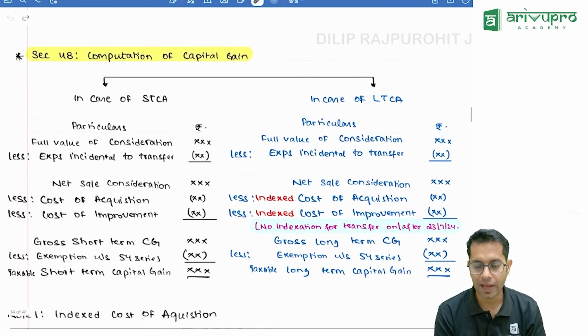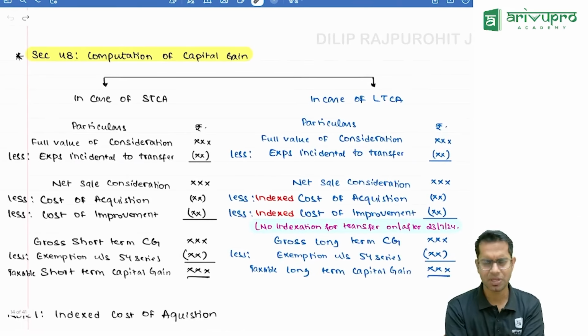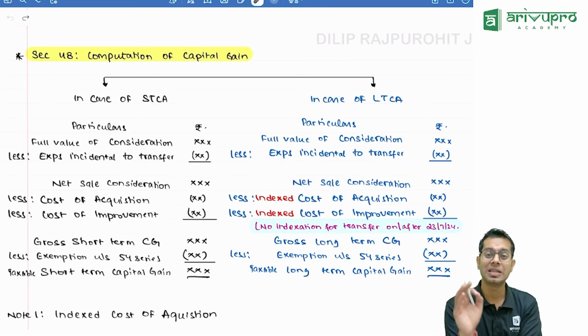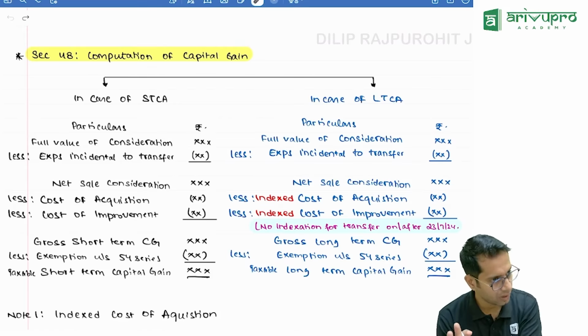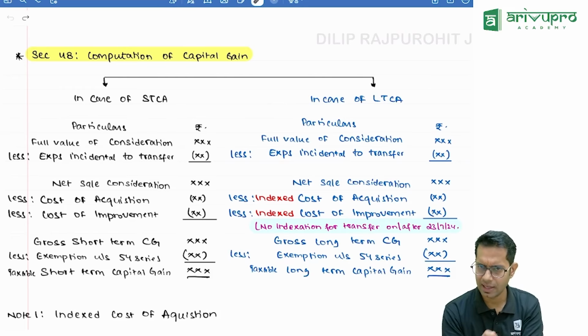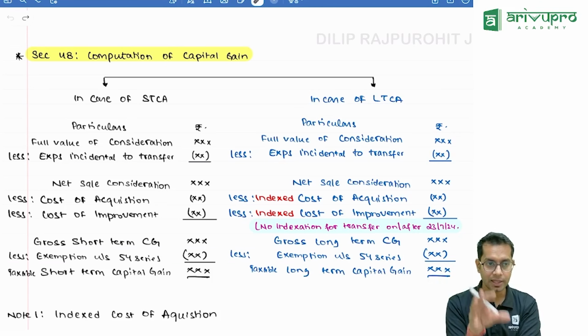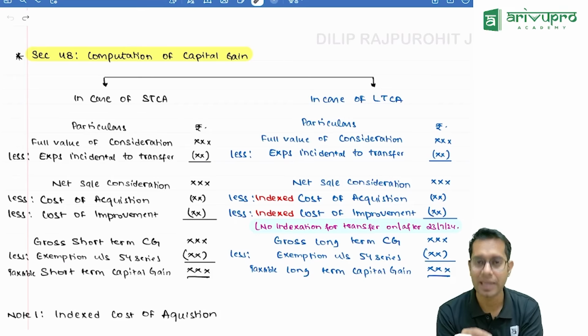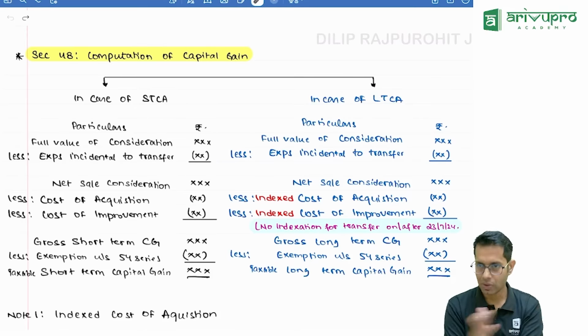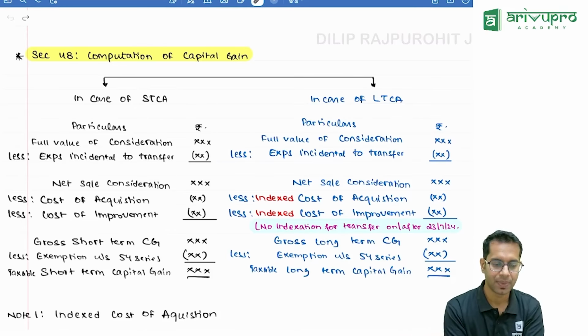Now, in computation of capital gain also, there is a small change. Please note, I'll repeat once again: whatever we have discussed in the classroom is completely amended only. We had taken amended classes only, but still, why are we doing this amendment, sir? So that we know what are the questions which can come in the examination, because normally they will test amendments in the examination. So once again we are just briefing the amendments.